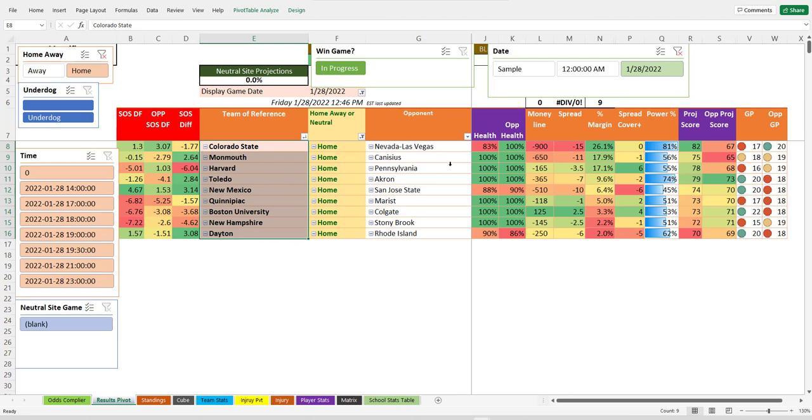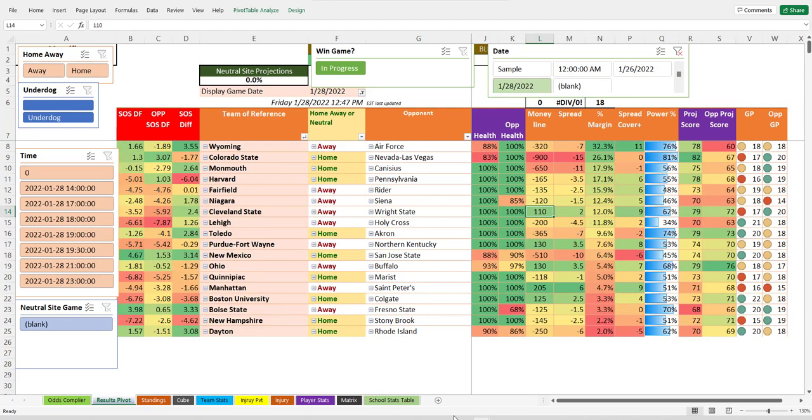Harvard's got a -6 against Pennsylvania at strength of schedule. Watch out for that. And New Hampshire and Stony Brook could be a similar problem. But it likes that underdog right there. So that's looking at the NCAA file.